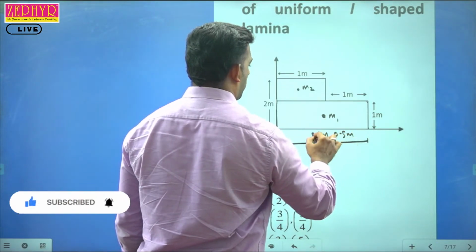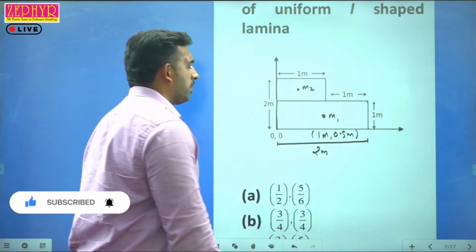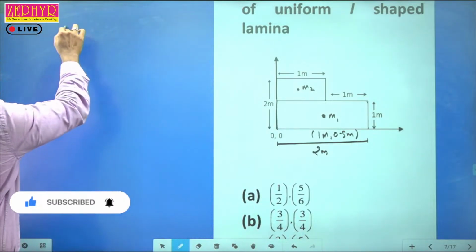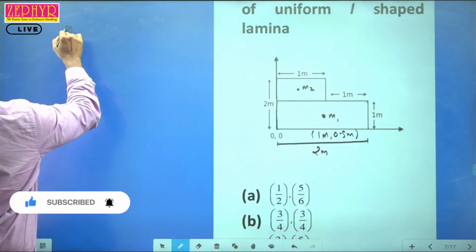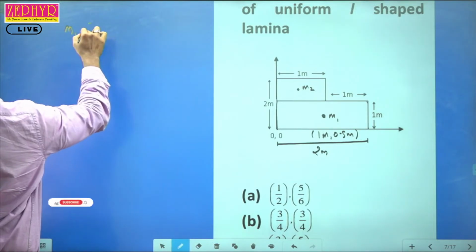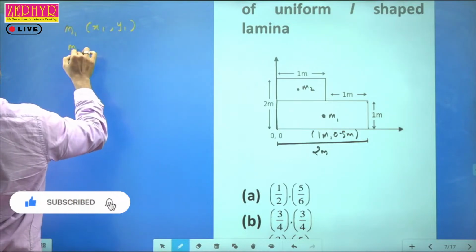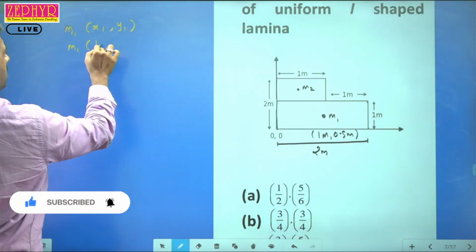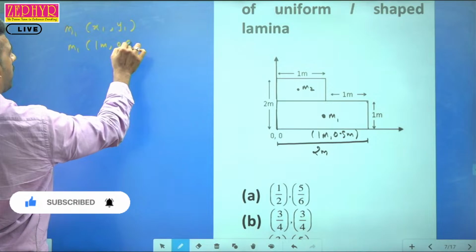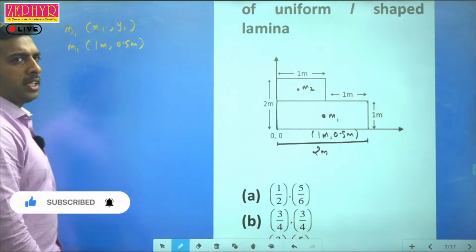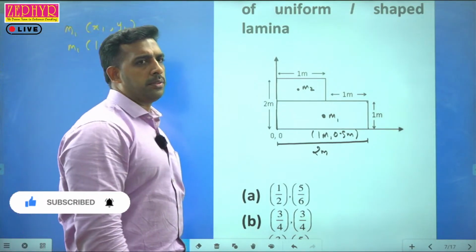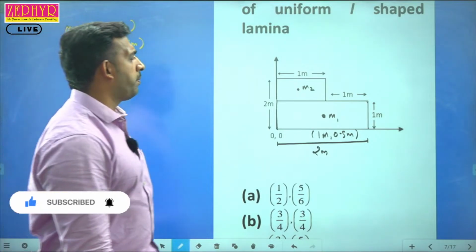So the mass m1 has a coordinate of 1 meter comma 0.5 meter. Now we'll consider the mass m2.